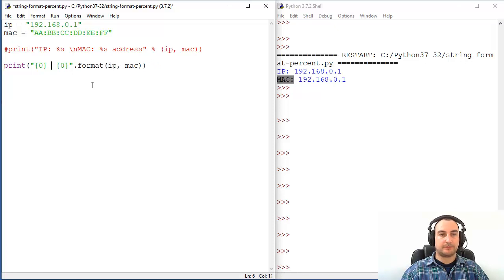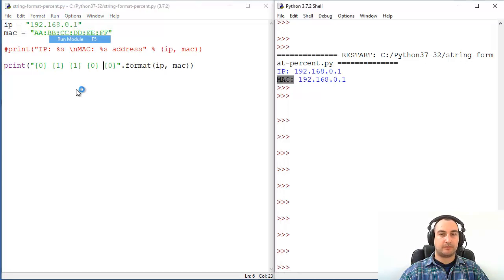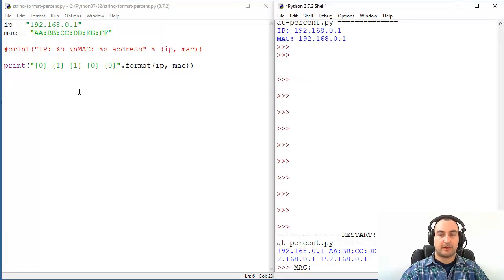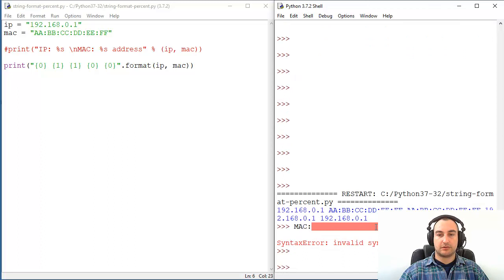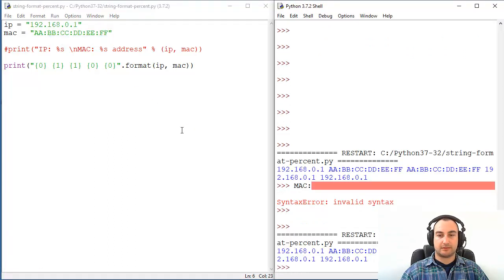Well, let's see. 1 and 1 again, and 0. Let's see what we'll have. Will there be any kind of error? No, but we don't have a useful representation of what we are trying to achieve here.